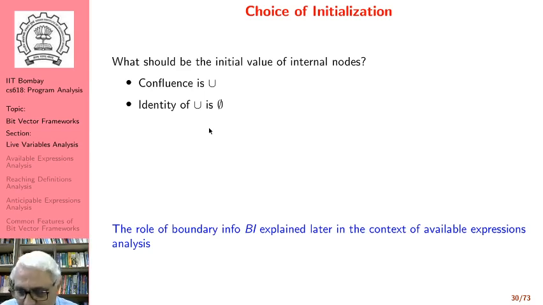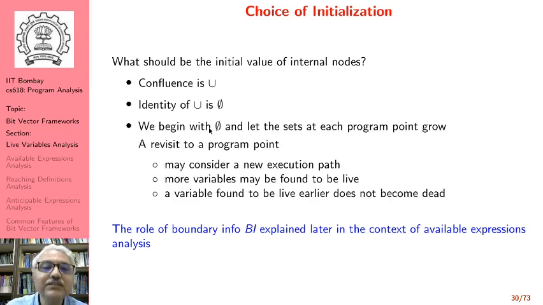information is union. And here is a first cut explanation of why we choose the empty set for initialization. That is because the identity of union is empty set, which means that if we start with this value, the merge of this value with some other value will not give us a new value, and therefore it's perfectly fine to begin with this value. We will have a deeper explanation of this in the second module, but for now let's go ahead with this particular working definition of the choice of initialization.